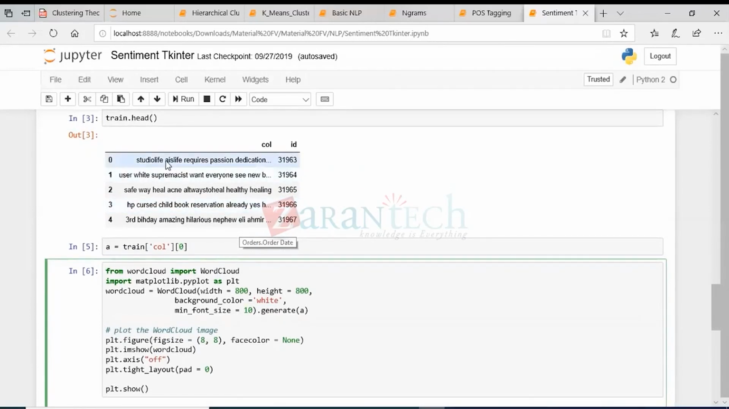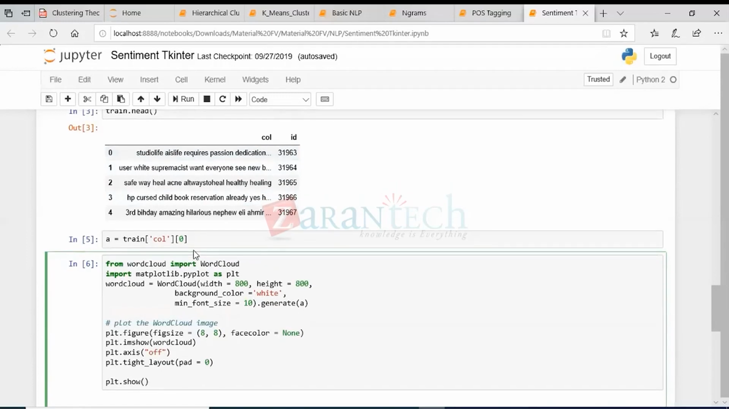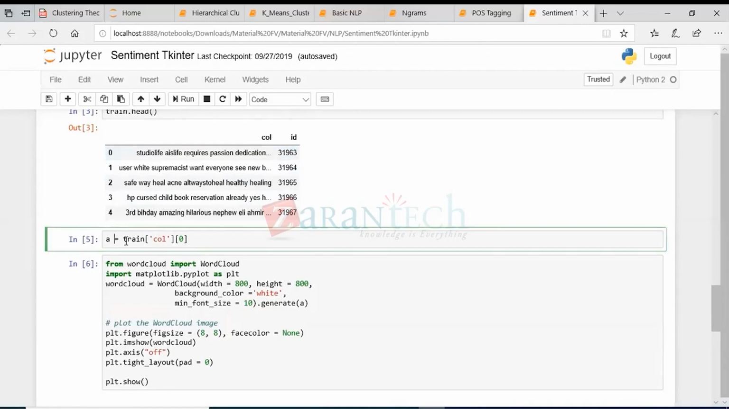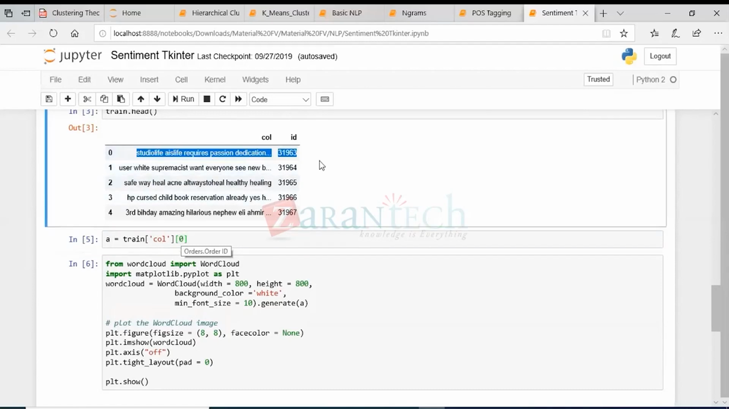Since building a word cloud actually takes a lot of time, I'm just building a word cloud on the first sentence itself. I'll create a new variable and get the first sentence. So train, the column name col, and within the brackets I'm mentioning 0. That means I just want to subset only the first sentence, and I'll put it in a.